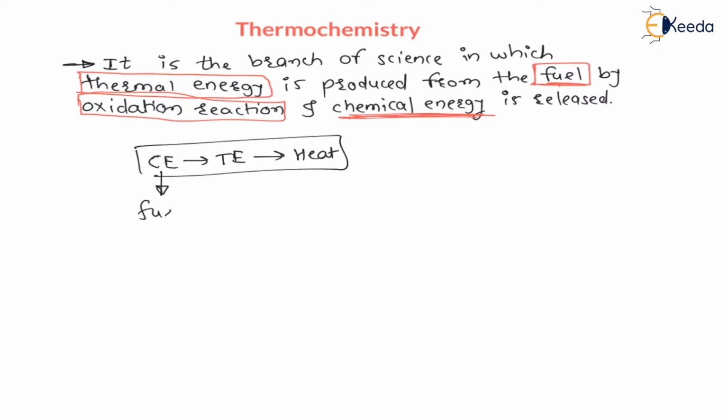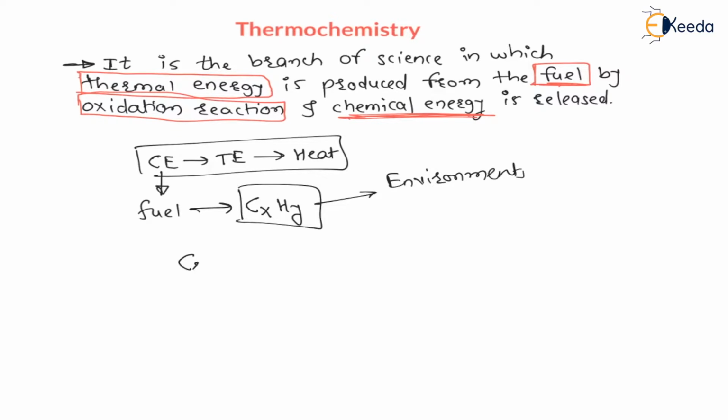Chemical energy is inside fuel, and these fuels are formed with the help of carbon and hydrogen, right? There will be x number of carbon and y number of hydrogens. This is called fuel. And my dear students, for the combustion of this fuel we have two types of environment. So let us talk about environment, right? This CXHY fuel is added in the environment, whatever the environment for the combustion may be, and then there will be an oxidation reaction.